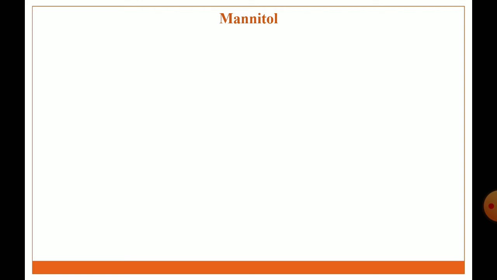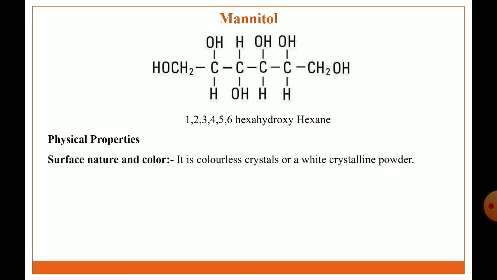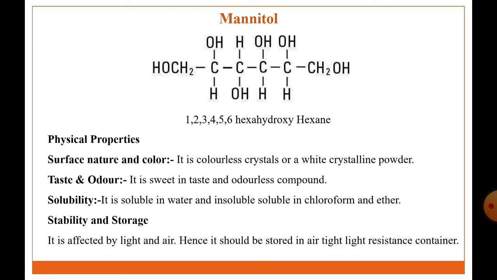First diuretic agent is mannitol. This is the structure of mannitol. IUPAC name: 1,2,3,4,5,6-hexahydroxyhexane. Physical properties: surface nature and color: it is a colorless crystal or white crystalline powder. Taste and odor: it is sweet in taste and odorless. Solubility: it is soluble in water and insoluble in chloroform and ether. Stability and storage condition: it is affected by light and air, hence it should be stored in an airtight, light resistant container.